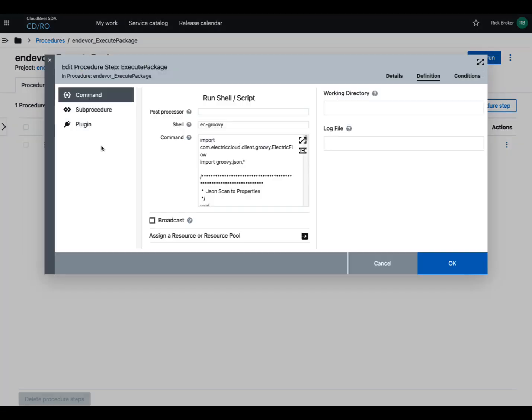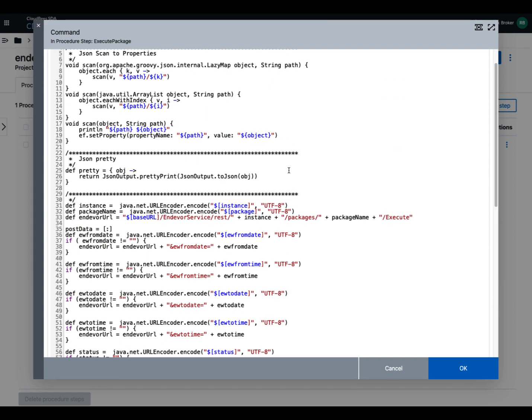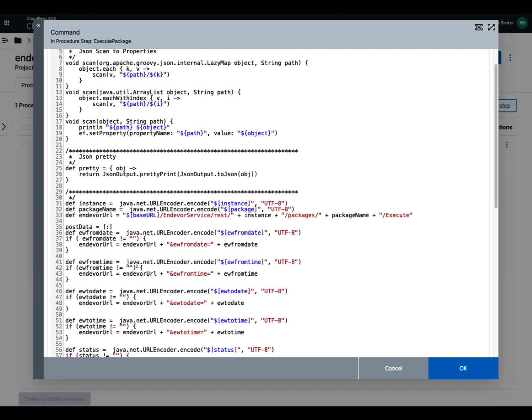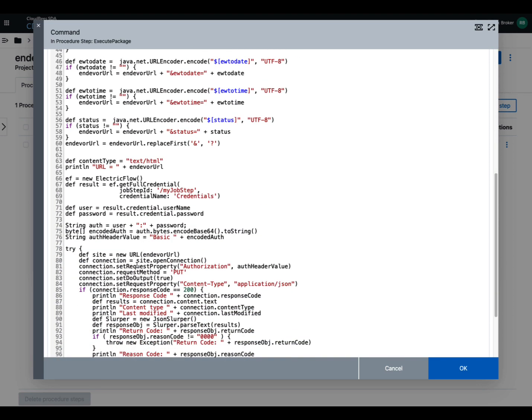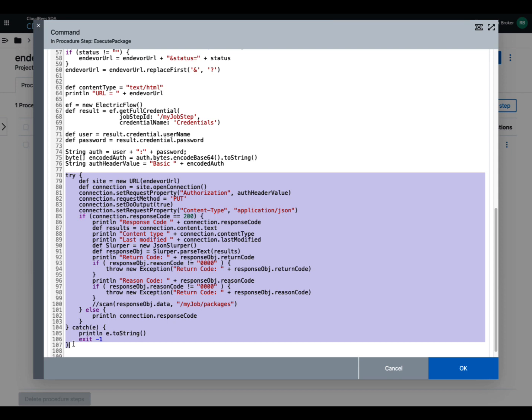Now, for the details of the procedure, I've implemented these things in Groovy, and Groovy does a good job of pulling in the parameters from here and executing a REST API. We have a number of steps here where I'm taking the parameters that were passed in and URL encoding those things, and then inside this try block we have the basic logic of what we're going to do.